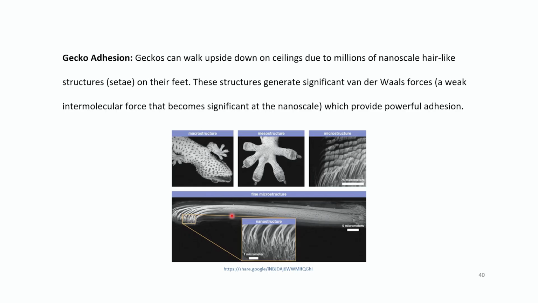So, these are the structures that generate significant van der Waals forces. They have a high surface area. There are millions of nanostructures present on the feet of this gecko. These generate significant van der Waals forces, which is otherwise a weak intermolecular force, but at this scale it becomes so significant that it overcomes gravity and provides a powerful adhesion to this gecko, so it can stick upside down on the ceiling, even defying gravity.